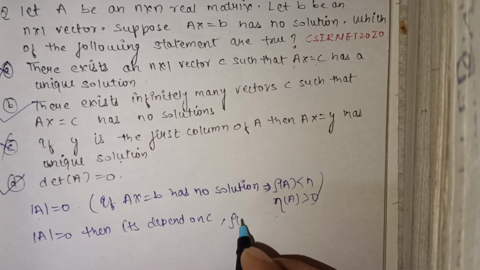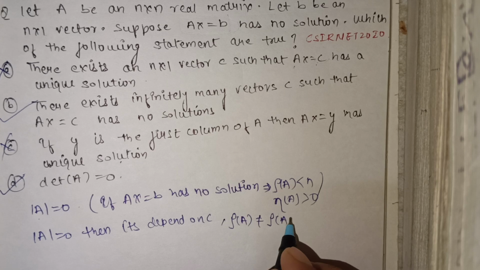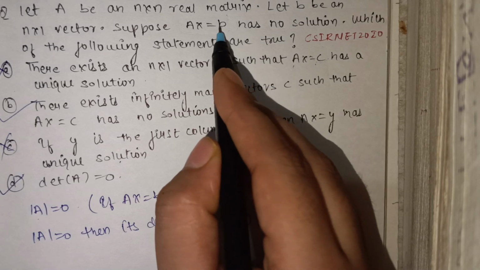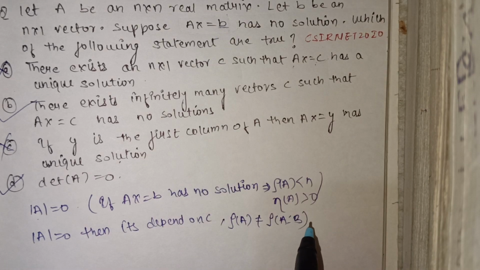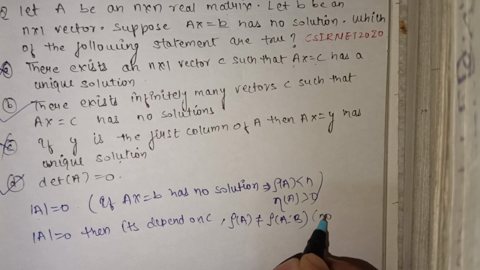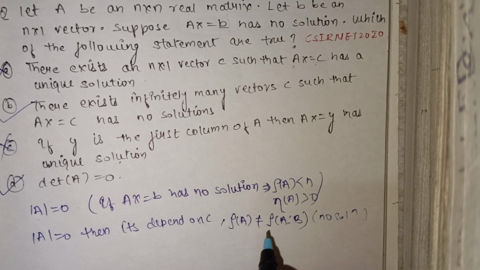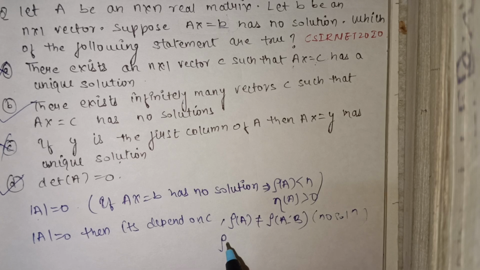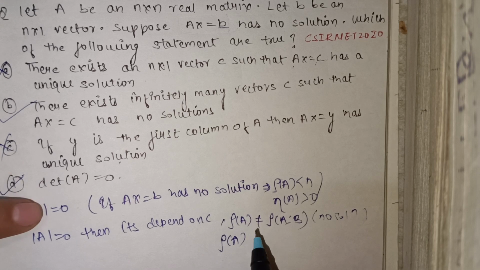That is, rank of A is not equal to rank of the augmented matrix [A|C], that is the matrix including this vector. This is the condition for no solution.